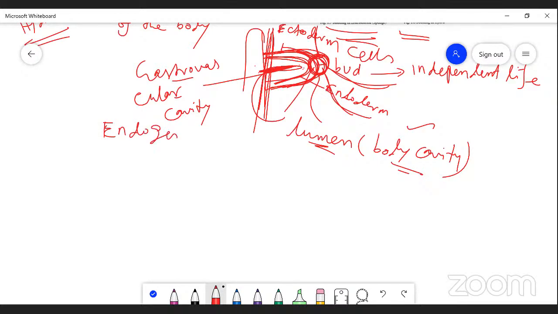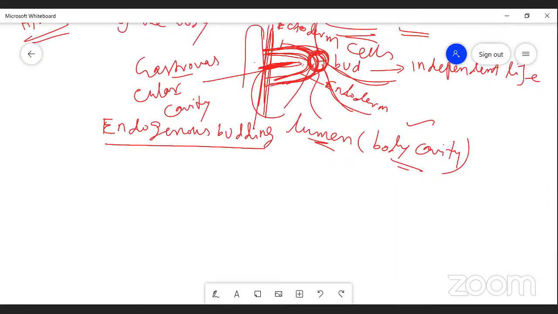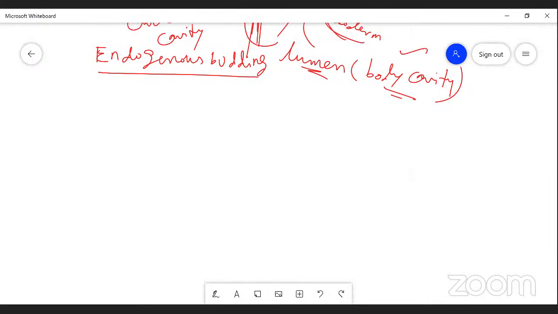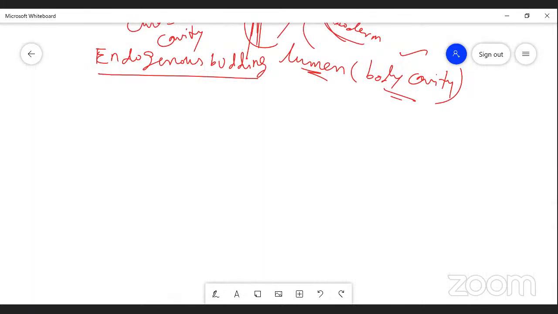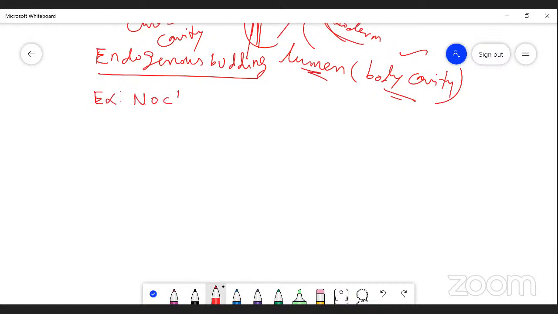Endogenous budding means the buds are formed inside the cytoplasm of the animals. A very good example for endogenous budding is Noctiluca, a protozoan. Another example is sponges. These are the two examples for endogenous budding.